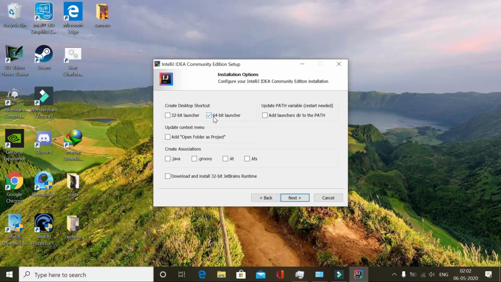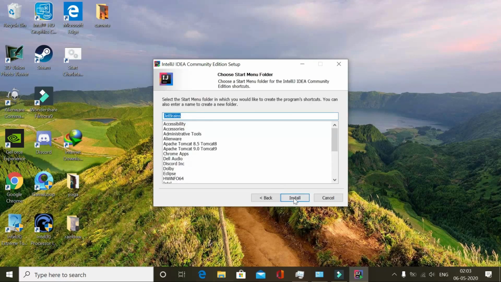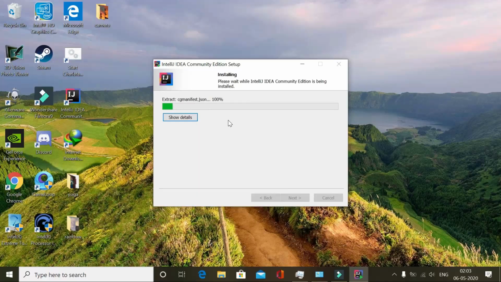My system is 64-bit, so I will use the 64-bit launcher. Here there is a create association option, if you want that particular type of file to be opened by this software. Suppose there is a file with .java extension, it will by default link this software for opening that file. So I'm not going to do any of these things. Just click next, click on install.